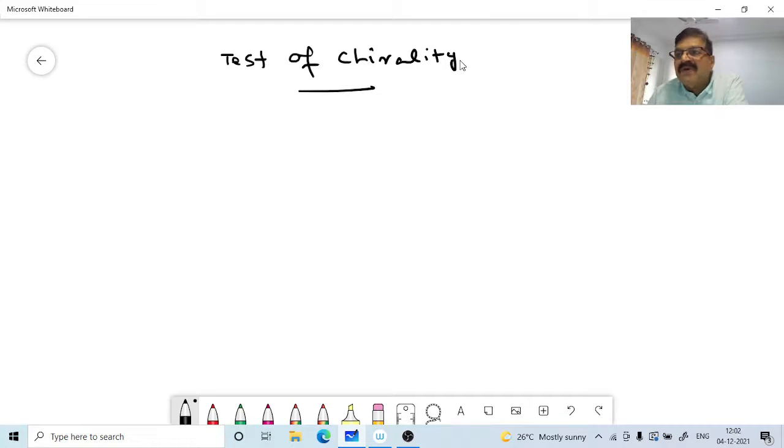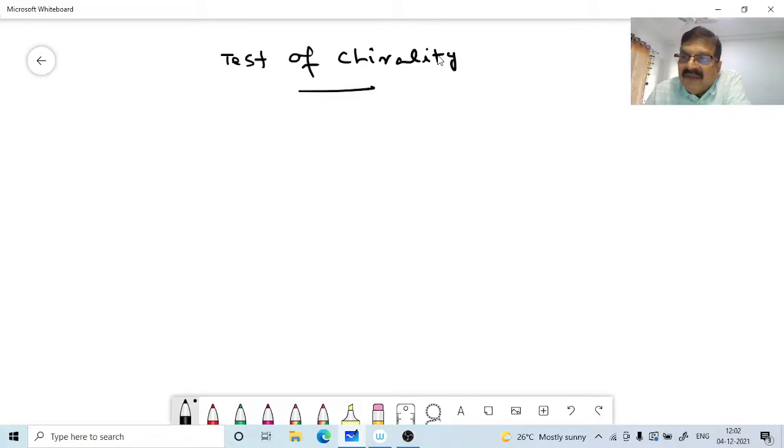The test is, first you draw the three-dimensional structure of the molecule. Then you draw the mirror image. We are concerned with whether this object is superimposable on its mirror image or not. Then you try to align all atoms and bonds. All atoms and bonds should align in a molecule. Then only we can say it is superimposable.